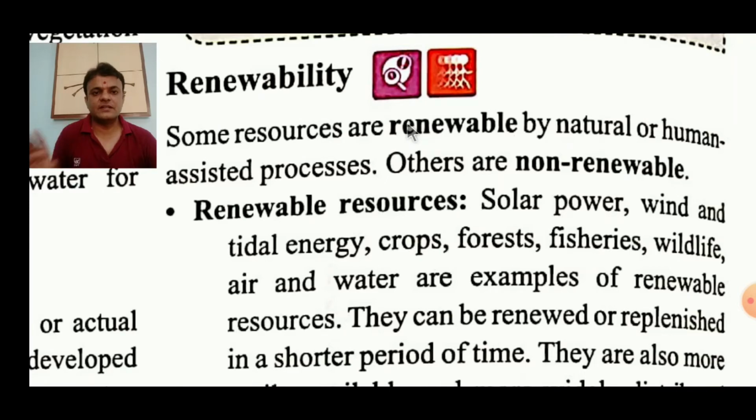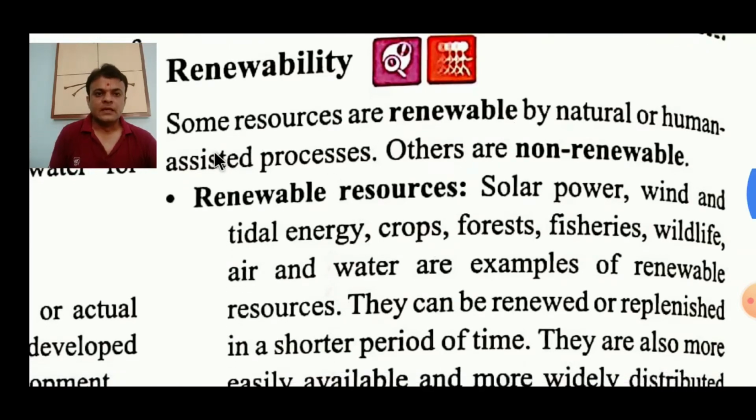It simply suggests that some resources are renewable by natural or human-assisted processes. Some resources are renewable by nature, like air and water. Air, the moment we breathe, is renewed by nature; there is no process by which humans can manipulate it.